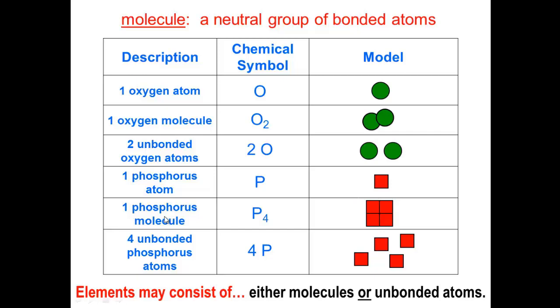One phosphorus molecule, P4, is four rectangles that are bonded together, and the four unbonded phosphorus atoms, which is 4P, are four separate rectangles, separate from each other because there is no bond between them. Elements may consist of either molecules or unbonded atoms.